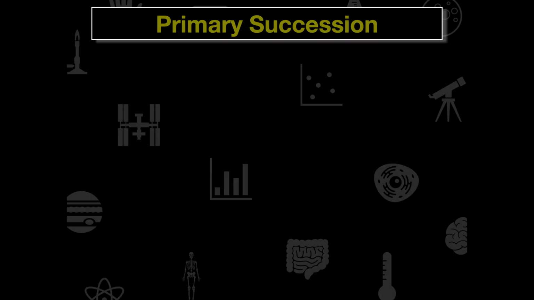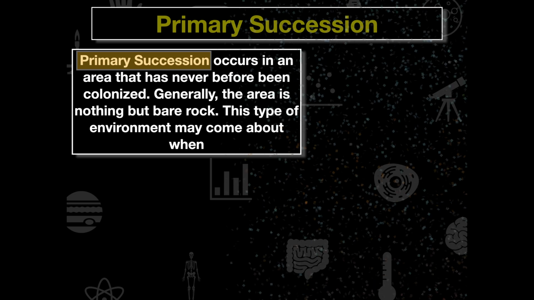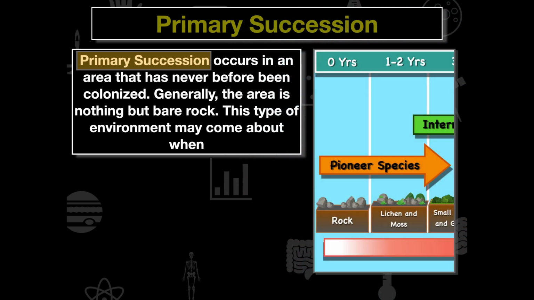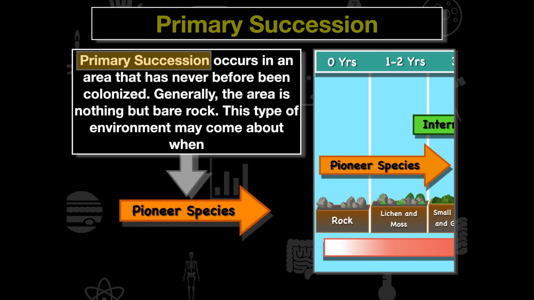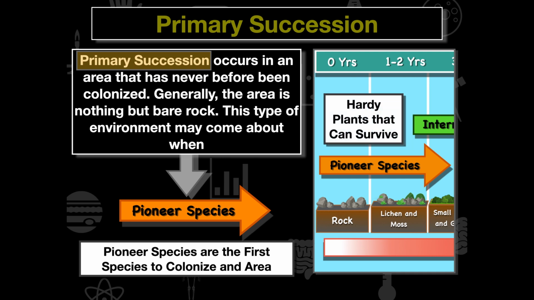So what is primary succession if we look at it in a little bit more detail? Well, primary succession occurs in an area that has never before been colonized, and generally the area is nothing but bare rock. This type of environment may come about when we see pioneer species grow on that rock layer. Pioneer species are the first species to colonize that area, and they're generally hardy organisms that can survive easily in inhospitable environments.